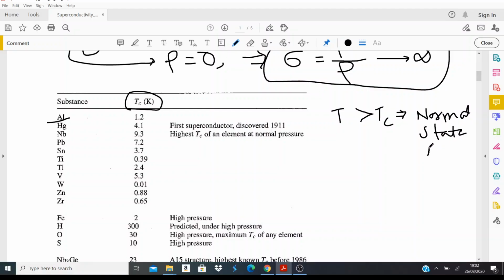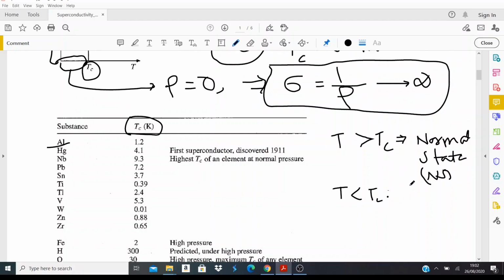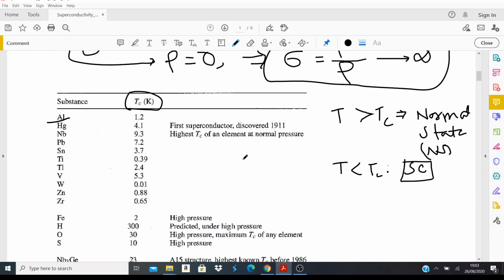Sometimes I will write the normal state as NS. But as soon as you go below TC, what happens? The superconducting state kicks in and the sample becomes a superconductor, and that I will write as SC. You can see that every superconducting material is characterized by a critical temperature below which the material becomes superconducting, and above which it stays a normal material, right?